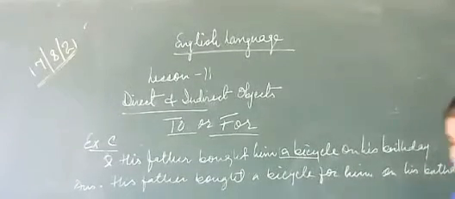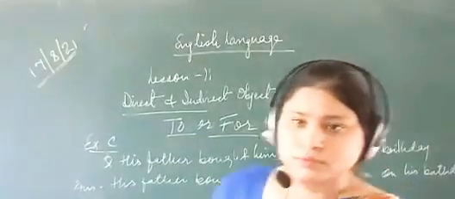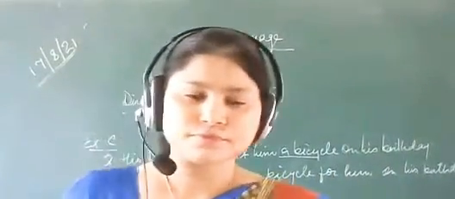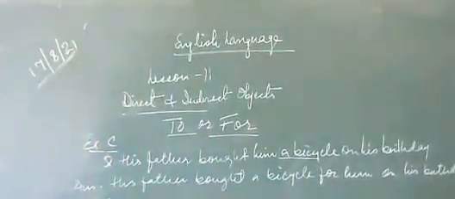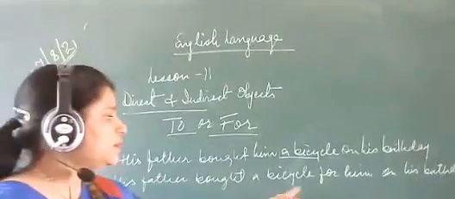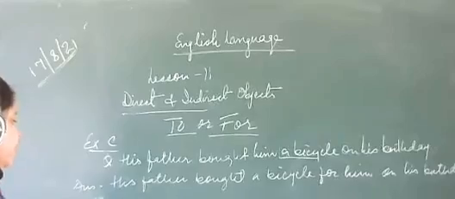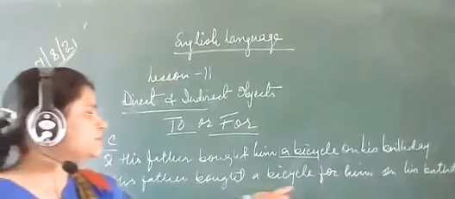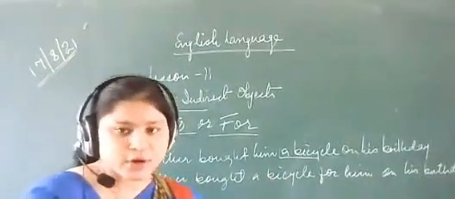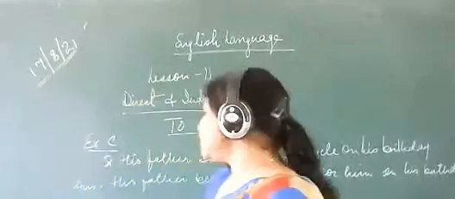Clear? His father bought a bicycle for him on his birthday. One more sentence can be like that: his father bought a bicycle on his birthday for him. So both the answers are correct.